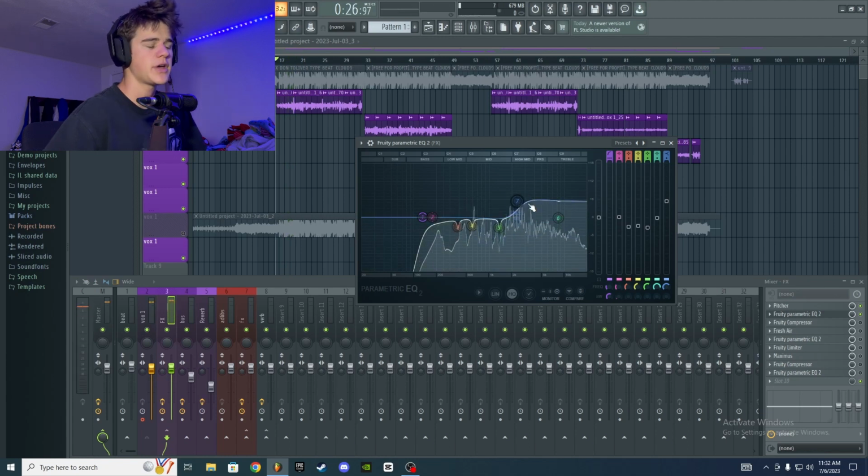So yeah, right there, as you can see, we gained some of that clarity. But now the problem with this is that you can hear some of those S sounds really coming through now, and it gets a little bit annoying to listen to. So the first thing that we can do to help cut out these S sounds is use the actual EQ to subtract out some of those frequencies. All I'm going to do is play through the vocal, and then with the last knob right here, I'm just going to sweep through the high end and find those harsh S sounds that I don't want, and then just subtract them.